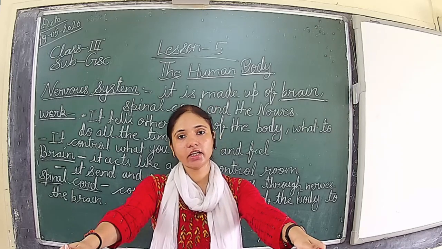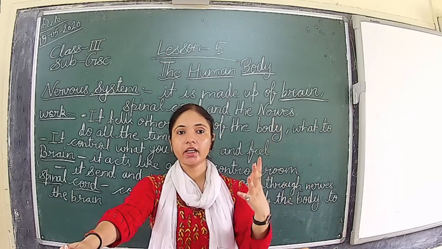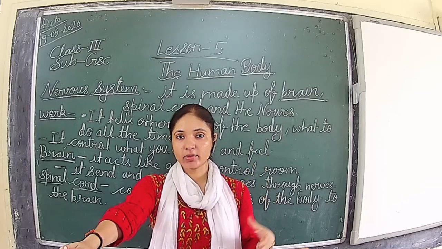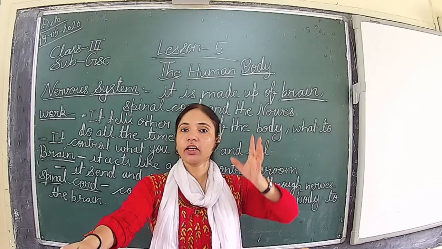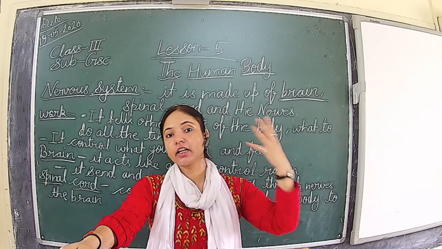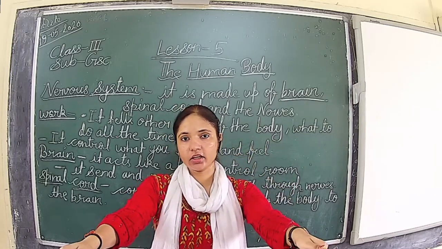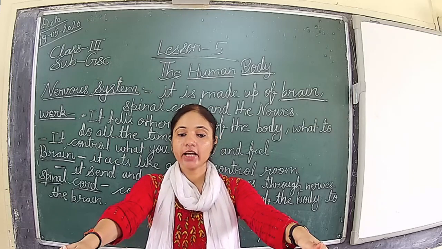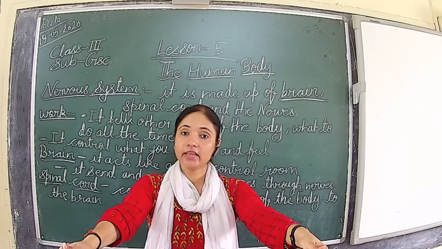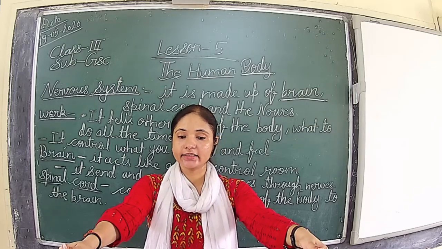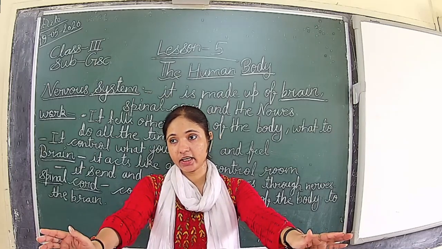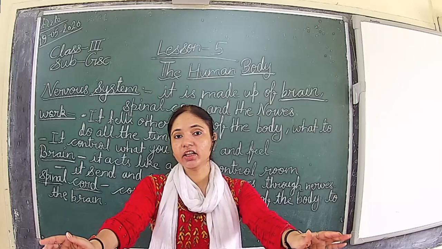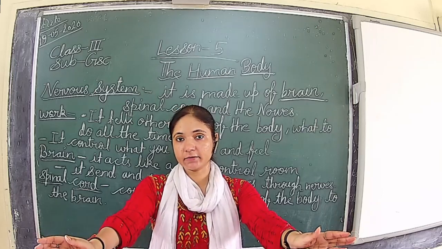If dangerous animals are coming to you, you have to immediately run back from there. So in that case, the nervous system reacts very quickly.